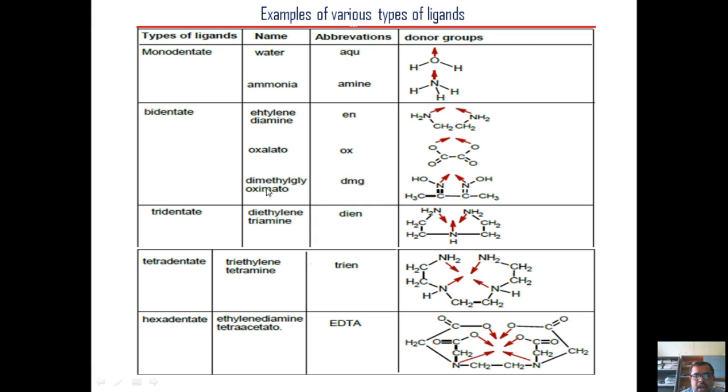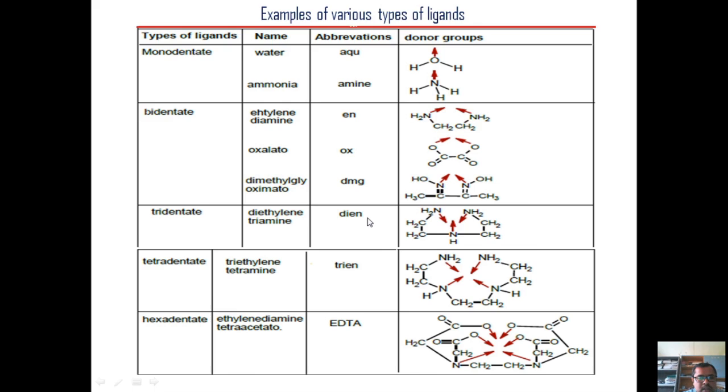Then we have dimethyl glyoxymato. It is represented as DMG. Oxalato is represented as OX. Ethylene diamine is represented as EN. So this is also a bidentate ligand where we have two different donor atoms. Two nitrogens are acting as donor atoms. It is a bidentate ligand. We have a tridentate ligand here. We have three nitrogens acting as donor atoms. Here we are replacing hydrogens with another ethylene diamine molecule.